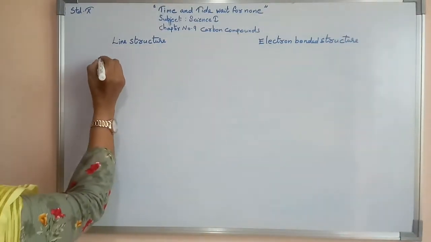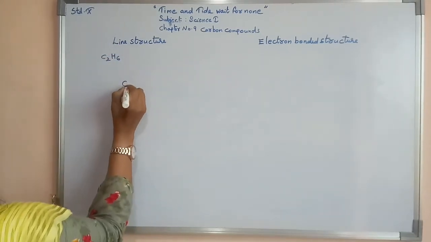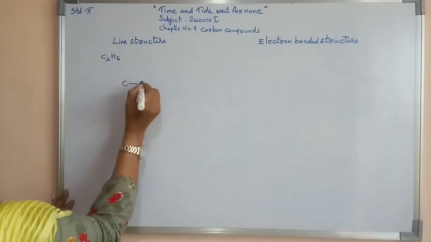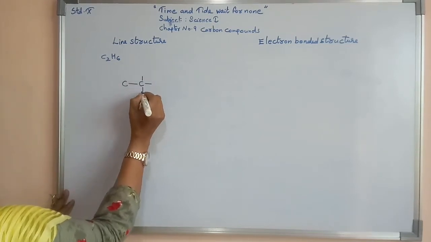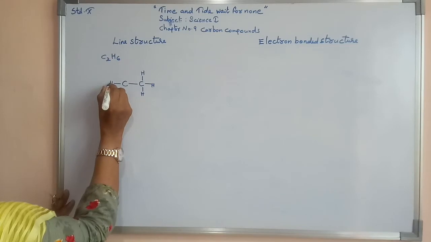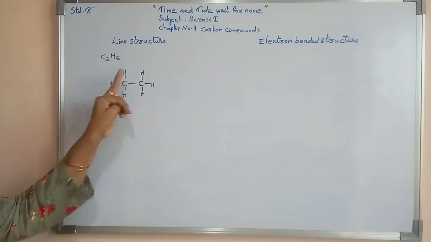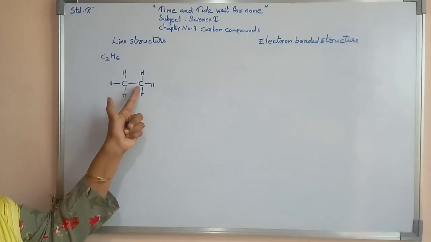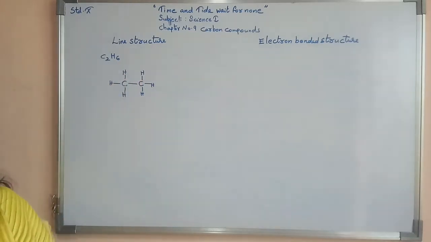Now ethane, its formula is C2H6. The two carbons have a single bond between them, then H6 means for each carbon 3 hydrogens, here one hydrogen, here one hydrogen, here one hydrogen, and similarly on the other carbon. So this is the line structure of ethane: C2, then H6, 3 on each. All are single bonds.